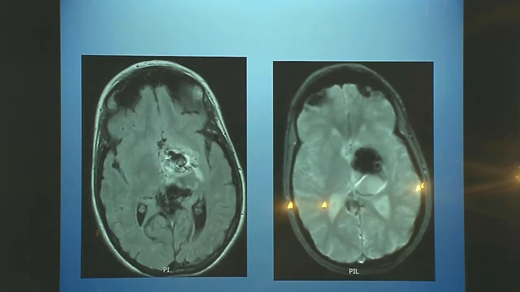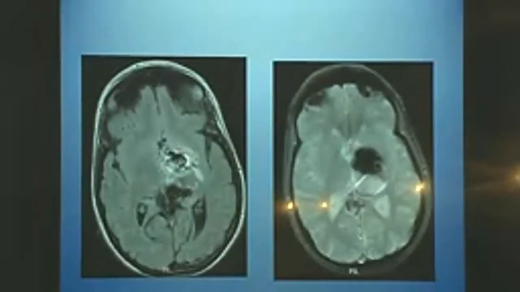It's about progressive edema around the discussed Onyx. This is the reason you need to be careful about putting a high quantity of Onyx in a deep AVM. Okay, thank you.